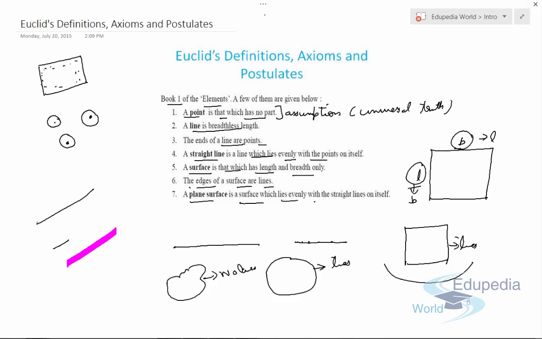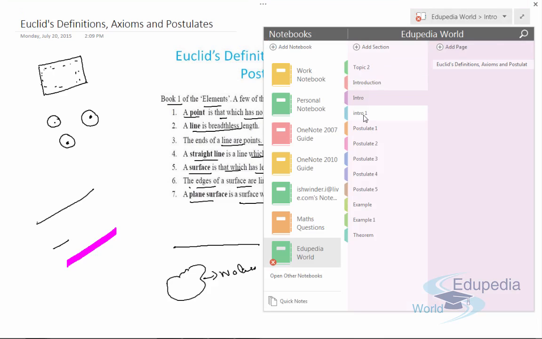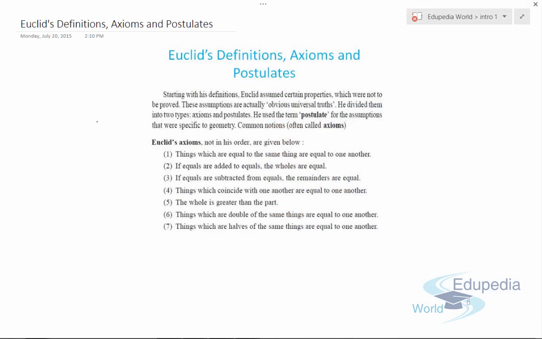Now let's discuss further concepts of Euclid's geometry, some of the postulates which we are going to use in this chapter. So starting with his definitions, Euclid assumes certain properties which were not to be proved. Means there were certain properties of geometry which are assumed to be universal truths, which are not to be proved, because you cannot prove them; they naturally exist, or they are a fact of the universe. So you cannot prove them using a mathematical model.